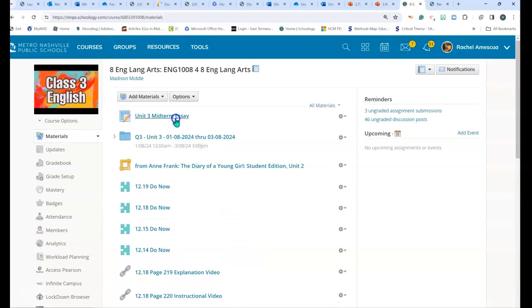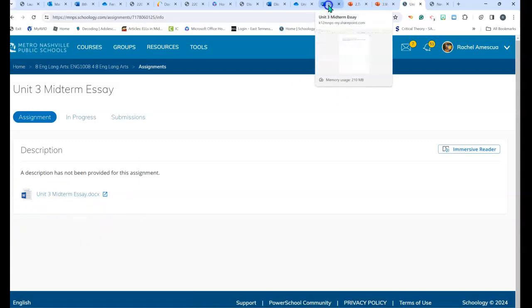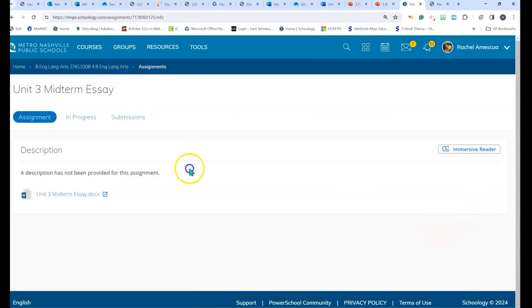All right, so when you click on the assignment, you're going to have a My Document button, and then you're going to have an Edit Document button, and you'll push Edit Document. Like I used to tell my students when we were in virtual, sometimes it'll not be connected to OneDrive. So down here, it'll say sign in. So sign in. If it says something like hold on or wait too fast, just close the tab, come back and try to push edit again. But that's what you're going to be doing today.